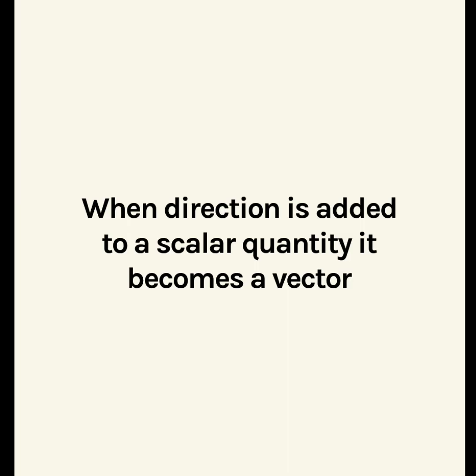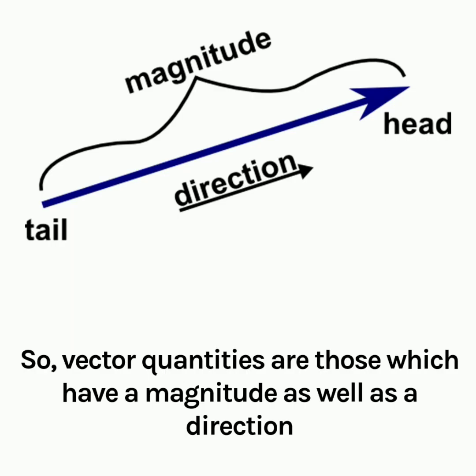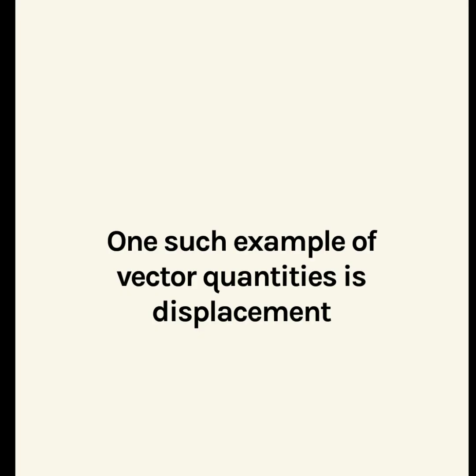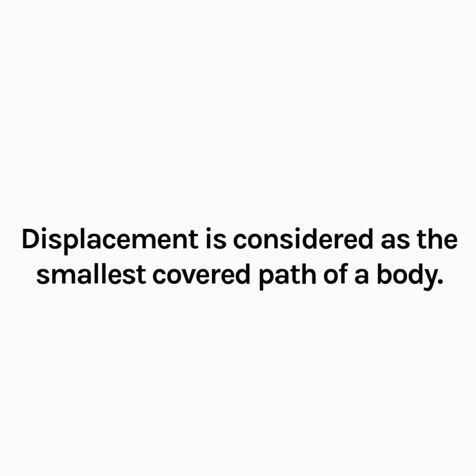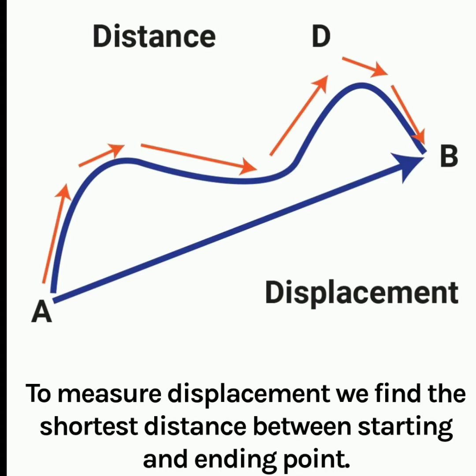Students, whenever direction is added to a scalar quantity, it becomes a vector quantity. So, we can say that vector quantities are those quantities in which we have both magnitude and direction. One such example of vector quantities we have is displacement. Displacement is considered to be the shortest path covered by an object.